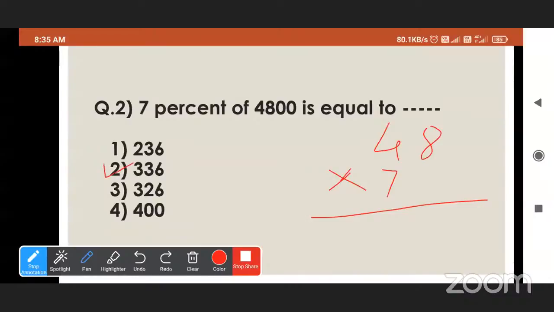7 8s are 56. Yes. 7 4s are 28 and 28 plus 5 is 33. 336 is very right. Okay, very good.